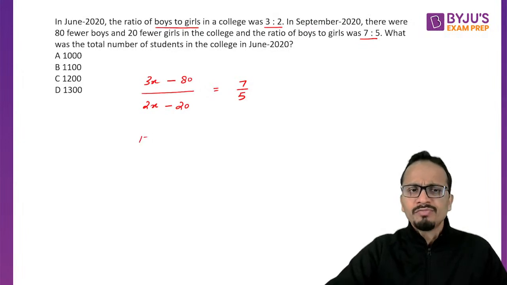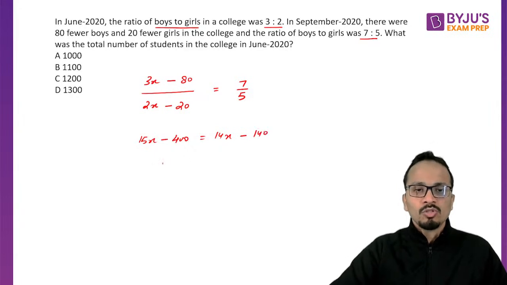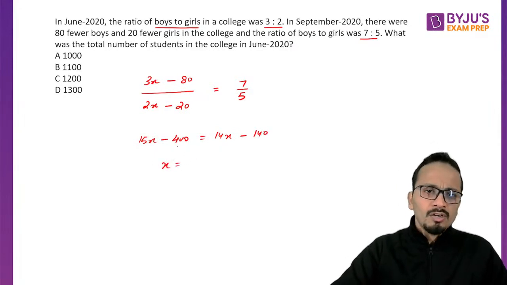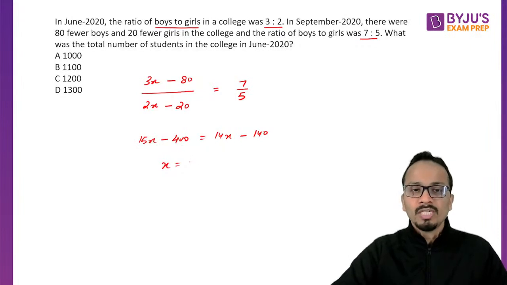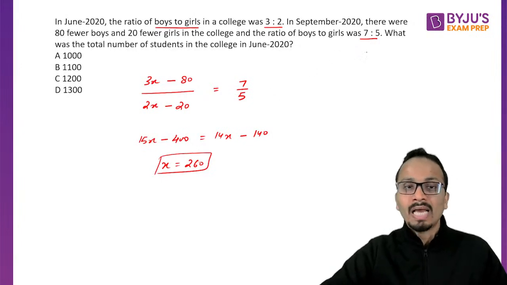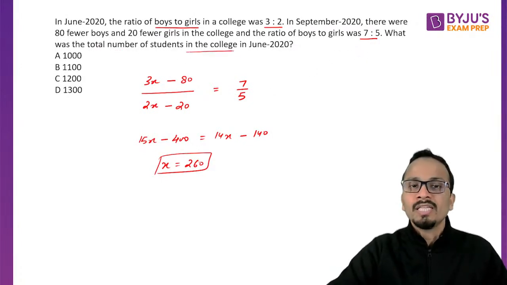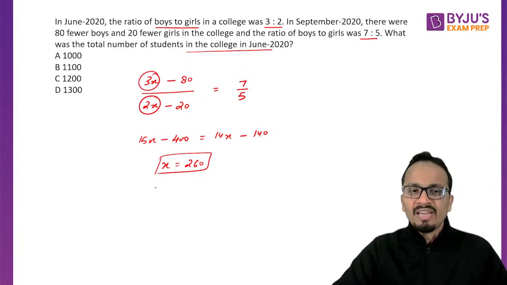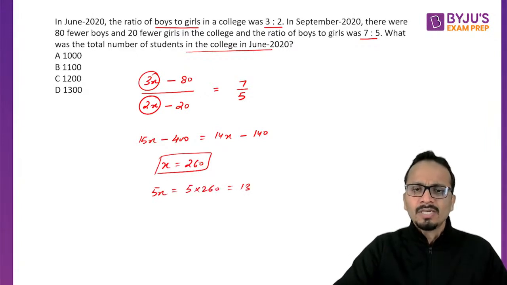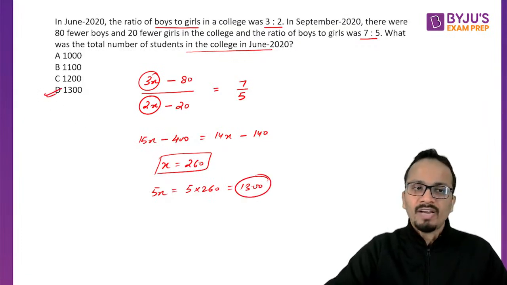So 5 into 3, 15, x minus 80 into 5, that is 400, equals 14x minus 140. So the value of x will come out to be 400 minus 140, that is 260. So this is the value of x. Now let's see what we need to calculate. What was the total number of students in the college in June? Total number of students, boys plus girls, was 5x. So the answer will be 5 into 260, that is 1300. So 1300 will be your final answer.